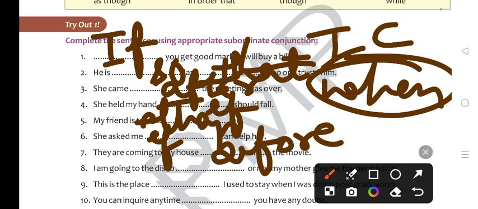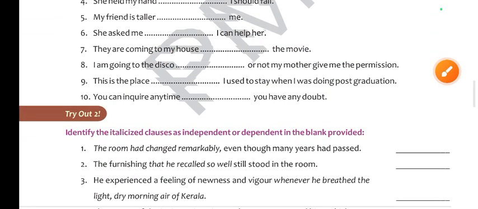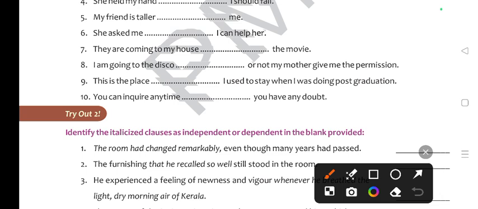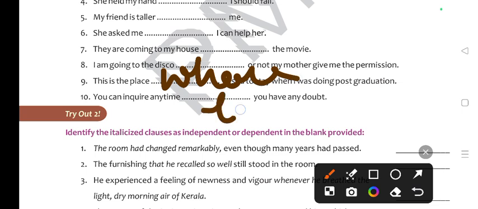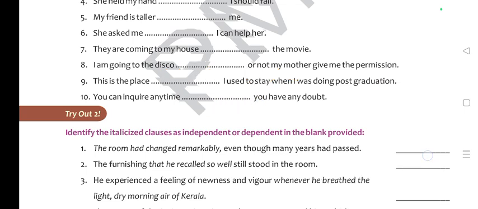Next, I'm going to the disco whether my mother gives me permission or not. Understood? So I'm going to the disco whether I get permission from my mother or not. Okay, this is the place where I used to live. You can inquire anytime if you have any doubt.